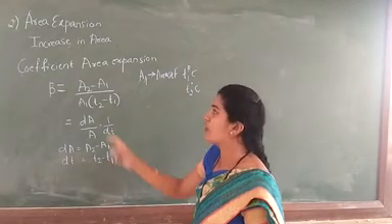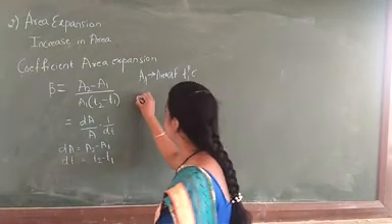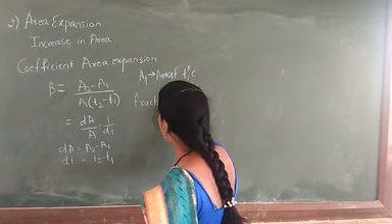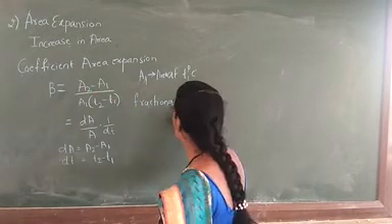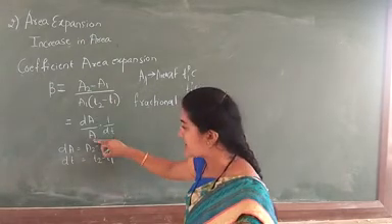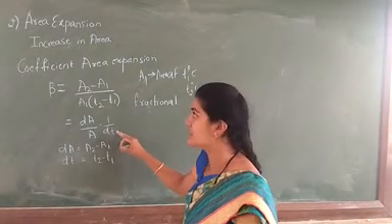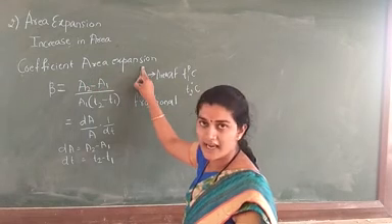Now, the coefficient of area expansion can be defined as the fractional change in the area per unit degree rise in the temperature. Then we can call it the coefficient of area expansion.